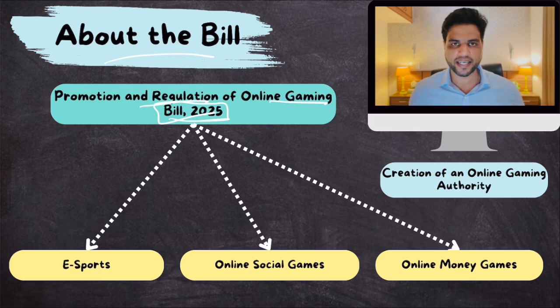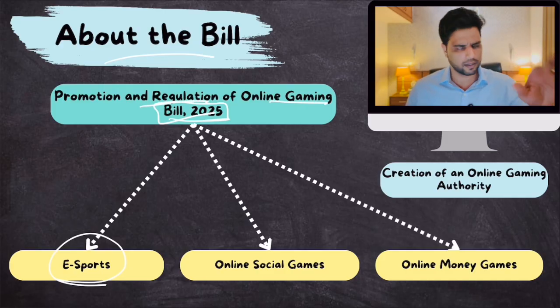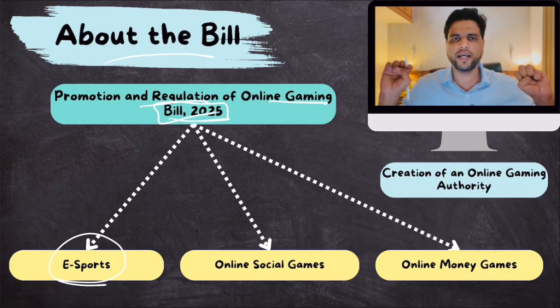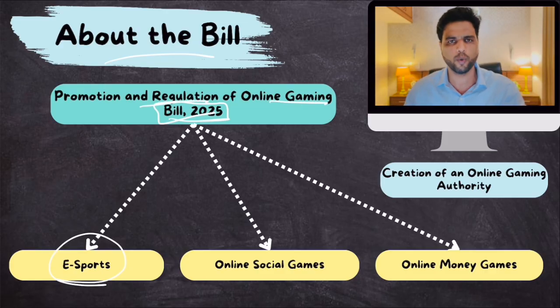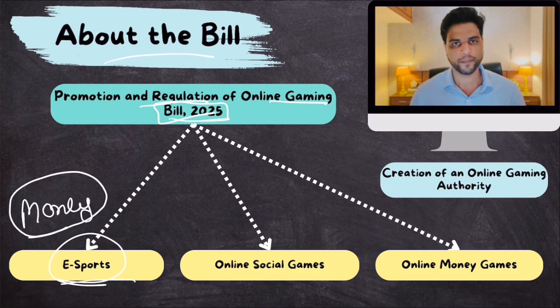Now this bill divides online games into three categories. Esports is where, like Dream 11, you build your teams. That is their fantasy leagues, where you take players and you compete against other people who are building their own teams. You understand esports. Remember, Dream 11 would have been allowed had no money been involved. Nonetheless, esports, these are there.